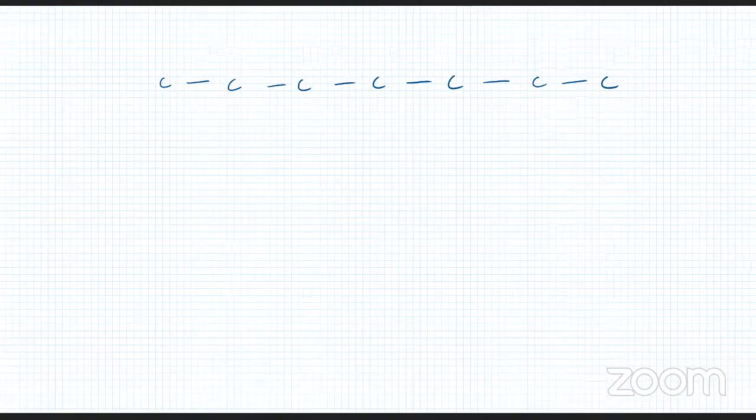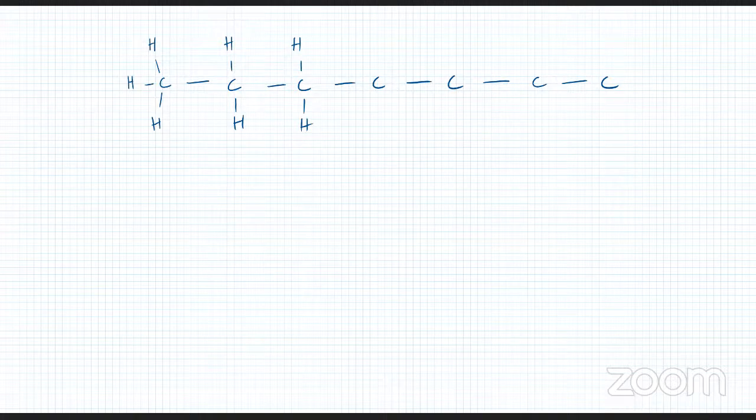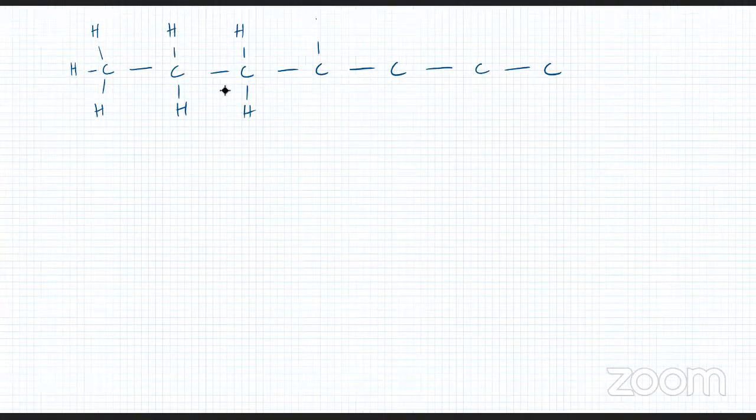Now, how many H's do you have on the first carbon? That's 3, right? Is that clear? Yes. This one will have how many H's? 2 H's, right? This one will have 2 H's as well. So this one also has 2 H's. Just hold on one second.